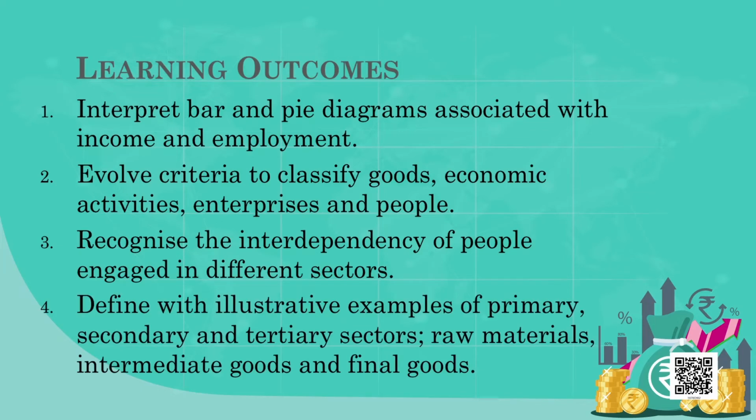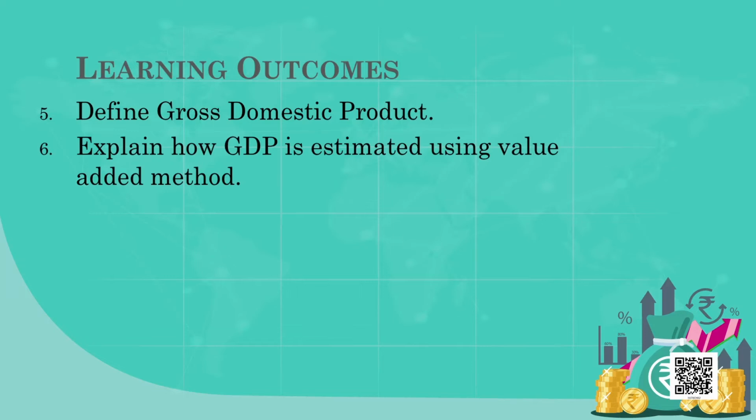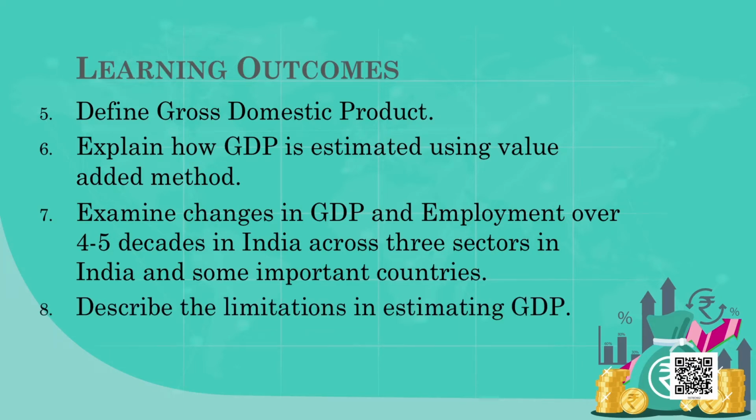And then you should be able to define what is GDP, what is primary sector, what is secondary sector, what is final goods, what is intermediate goods, and so on. You should be able to explain how GDP is estimated using the value-added method. Finally, you should be able to analyze how the value of GDP has changed in India, and how it is performing in comparison to employment. If you are able to compare with the developed countries also, you will have achieved the learning outcomes. So is that clear to you now?